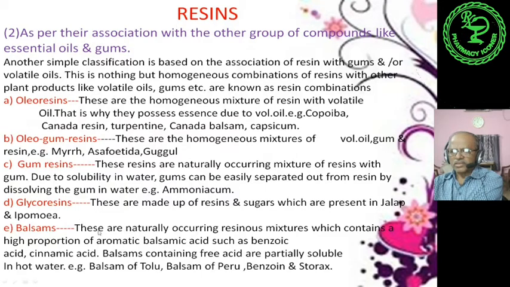Fifth one is balsams. These are naturally occurring resinous mixtures which contain a high proportion of aromatic balsamic acids such as benzoic acid. These are the various balsamic acids. When they are combined with resinous mixtures, they are called balsams. So balsamic acids like benzoic acid, cinnamic acid. Balsams containing free acid are partially soluble in hot water. For example, balsam of Tolu, balsam of Peru, benzoin and storax.